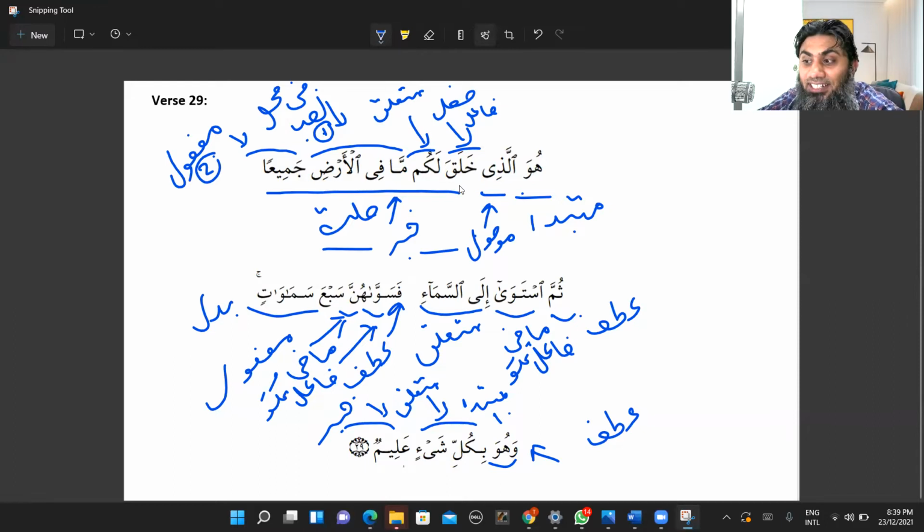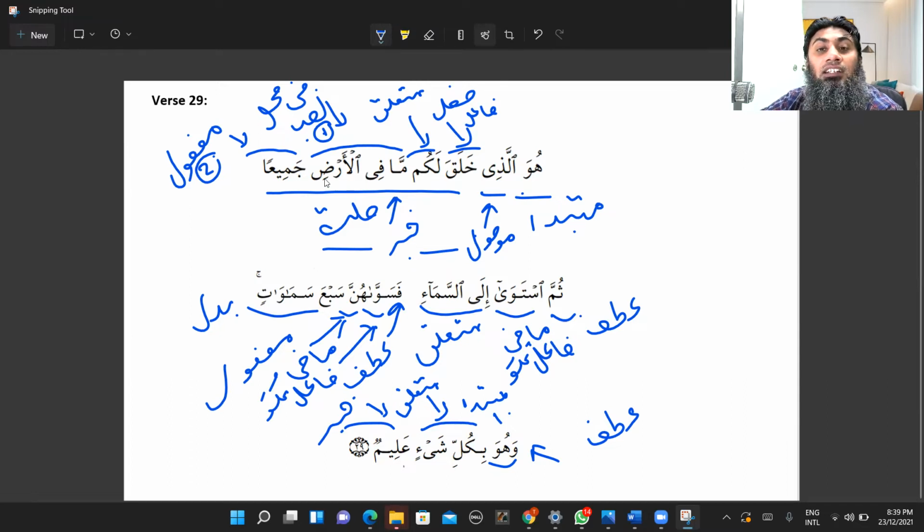Now let's go inside the sila part to see what we got in the sila bucket. So khalaqa is fail madi, number one, it has a built-in fail huwa. Lakum, jar majroor, it will be muta'alliq bil khalaqa. Ma fil ardi. Now, what is the ma fil ardi doing here? Look at this one, because there are different types of ma. Here this ma is a mawsool, and it has its sila fil ardi. You know why? Because I just mentioned sila can appear in two forms, either a complete sentence or a shibul jumla. In this case, ma is a mawsool and fil ardi sila.